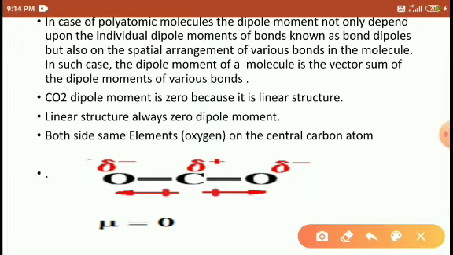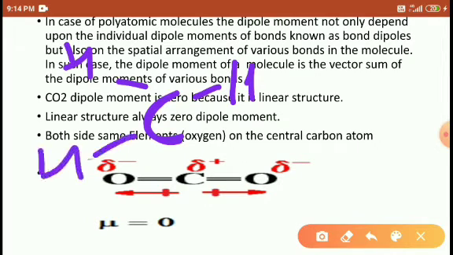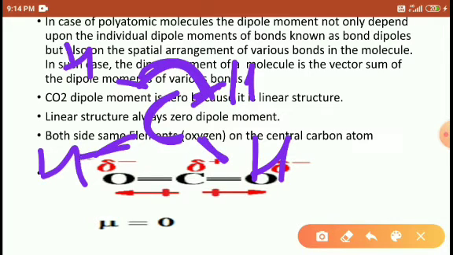Here dipole moments are considered based on the central atoms. If the central atom is surrounded by the same element, as well as their bond angle, the bond angle and the number of same or different elements decide the dipole moment here, right?